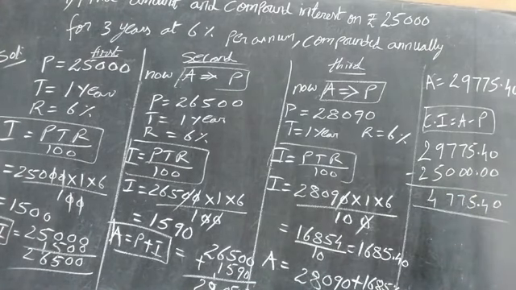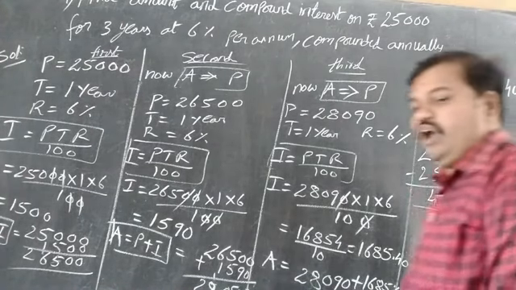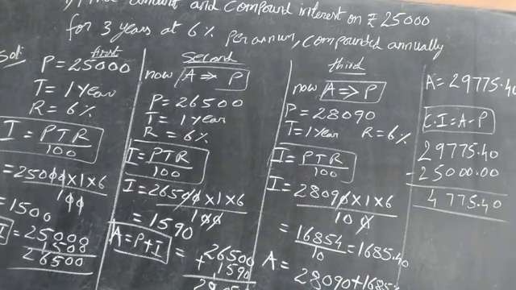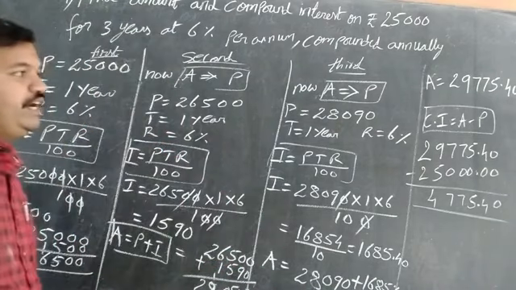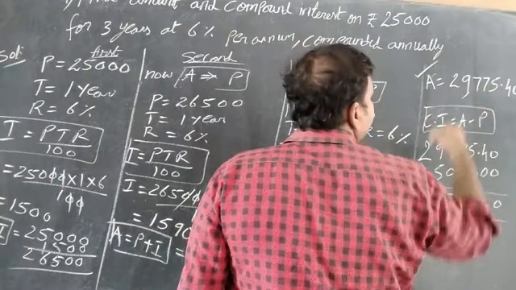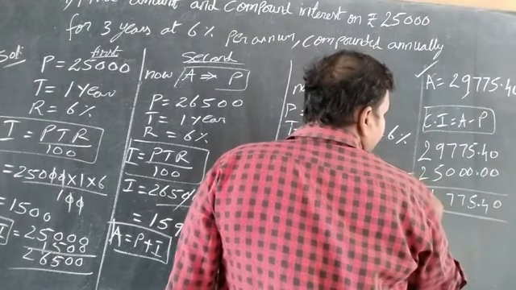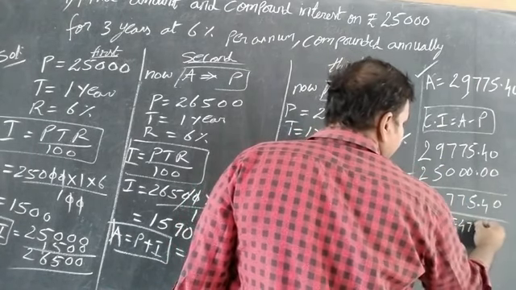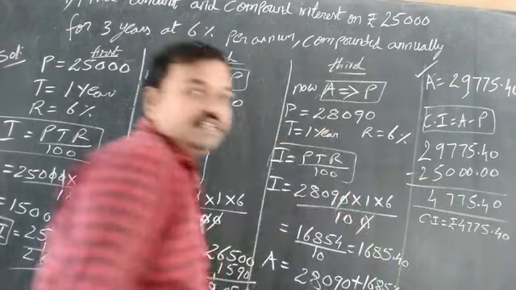The answer is 4775.40. This is the compound interest for this sum. The amount is 29,775.40 and the compound interest is rupees 4,775.40.